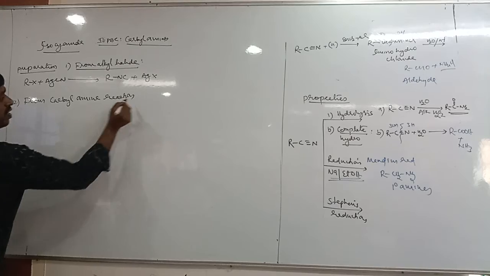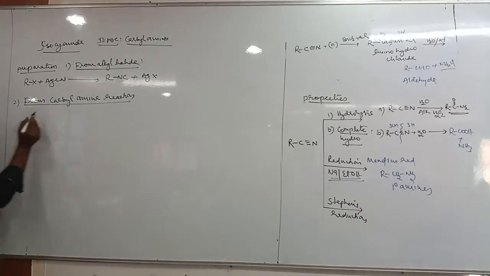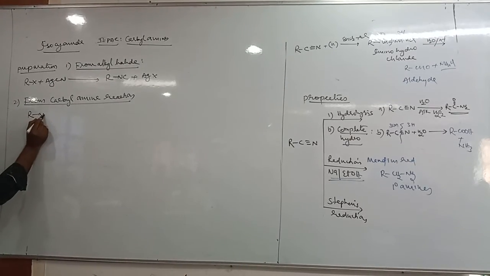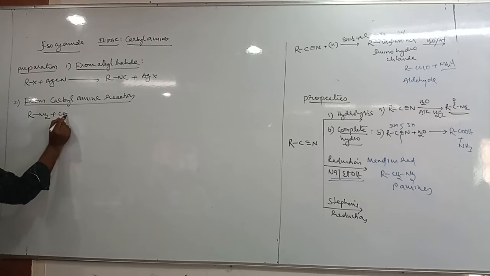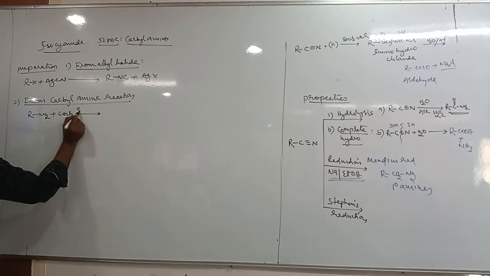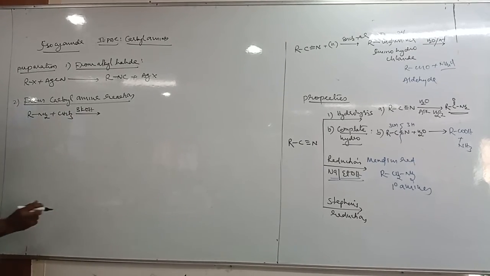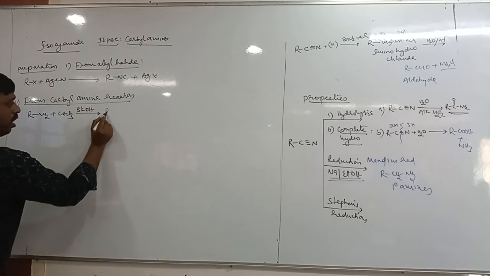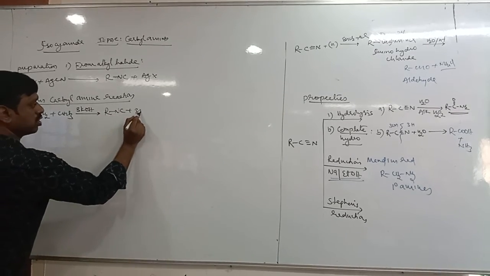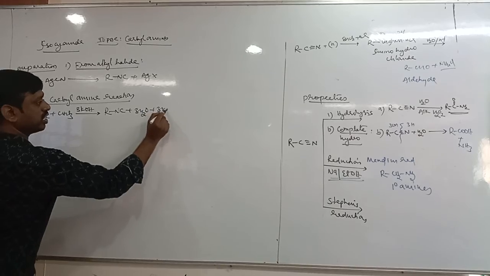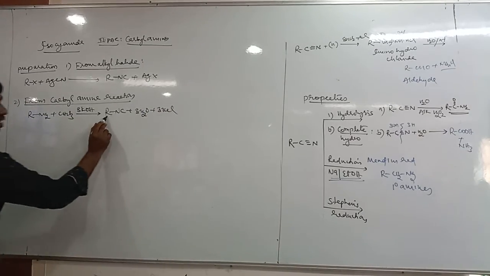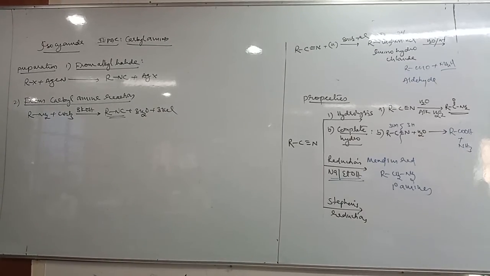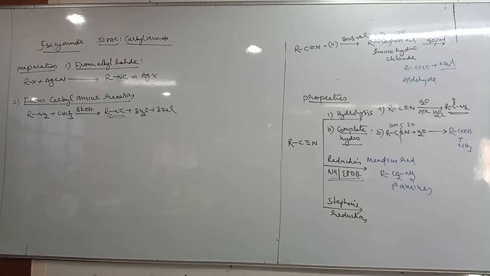So what is the carbylamine reaction? Primary amines react with chloroform in presence of alcoholic KOH. What do you get? RNC plus 3H2O plus 3KCl. It's a method of preparation of isocyanide.